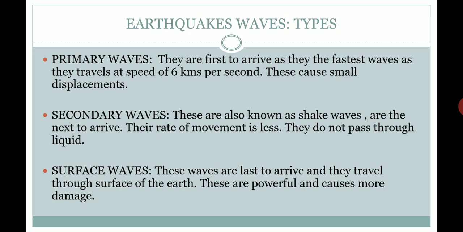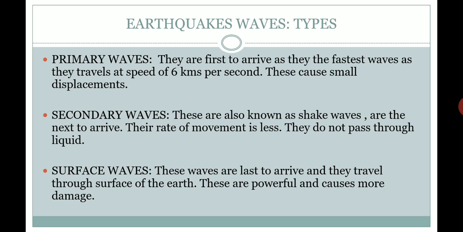What are primary waves? First, these are the first waves to arrive. Second, they are the fastest waves. Third, they travel at a speed of 6 km per second. And fourth, they cause very small displacement. Okay, let's discuss the secondary waves. They are also known as shake waves, and they arrive next after primary waves. Their travel speed is less, and they are unable to pass via liquid.